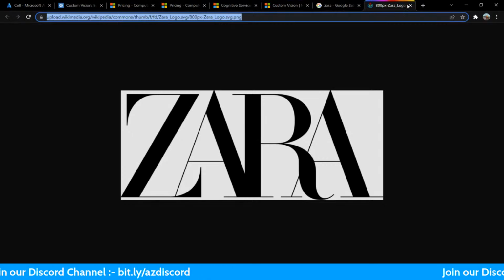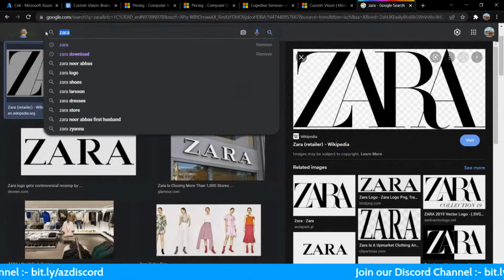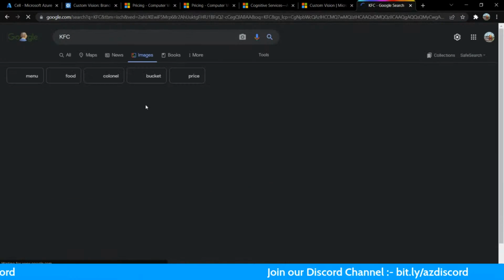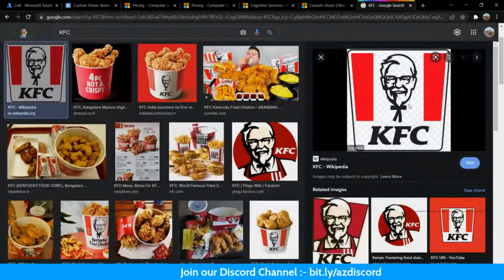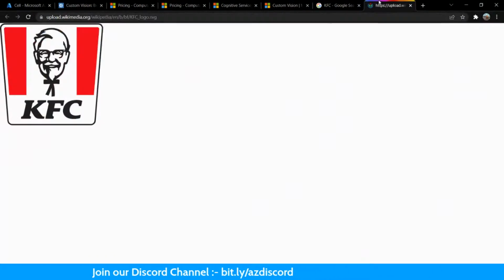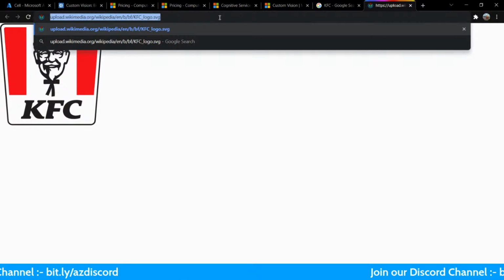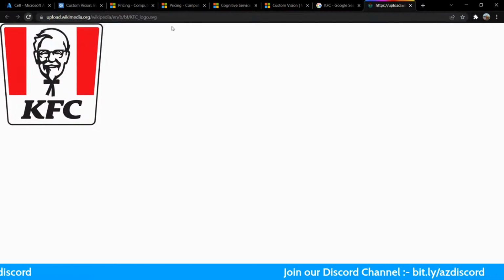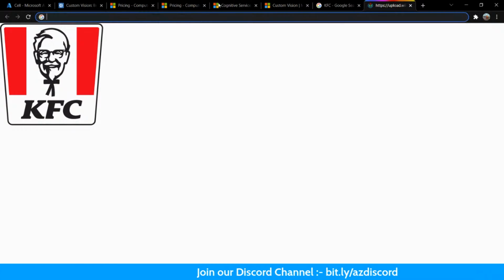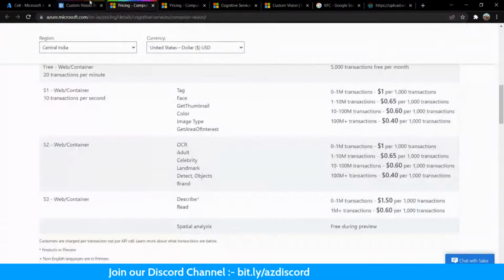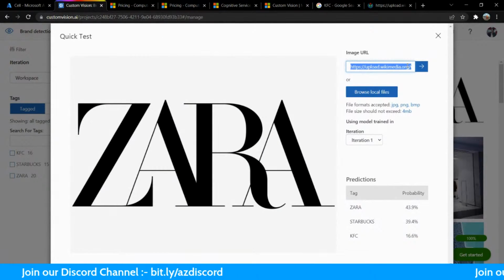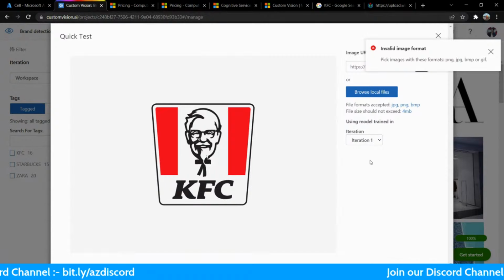Okay, now let's see something. Let's find it for KFC again. Yeah, this looks good. Open image in a new tab. I'll again copy. Oh my god, this is wrong. Wait, let me refresh. Yeah, here. I'll paste this and try it again. So it is running the model now.